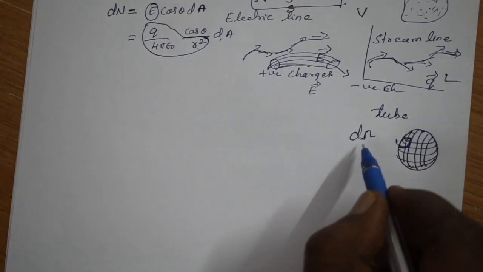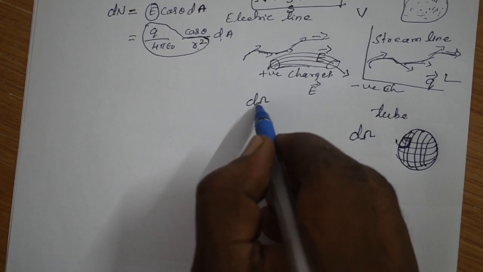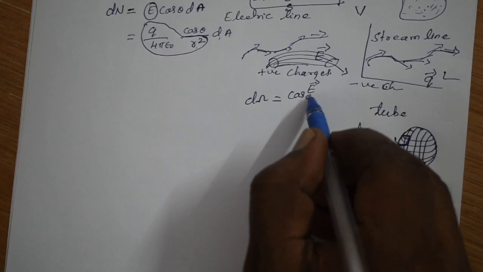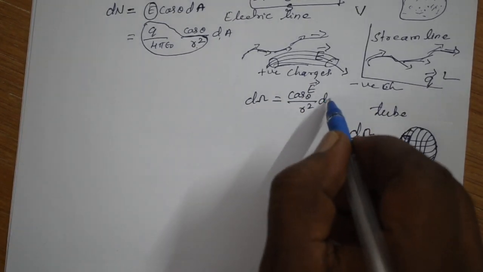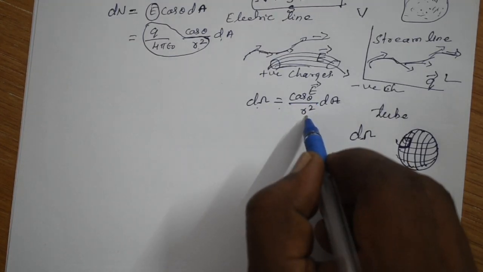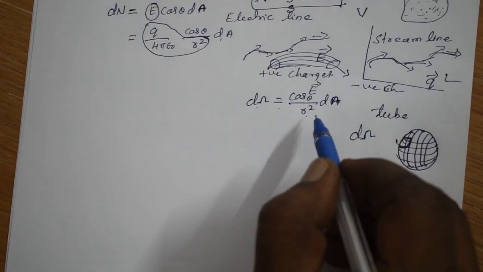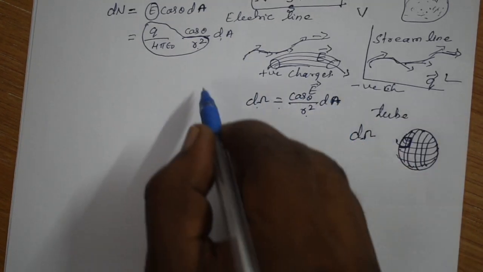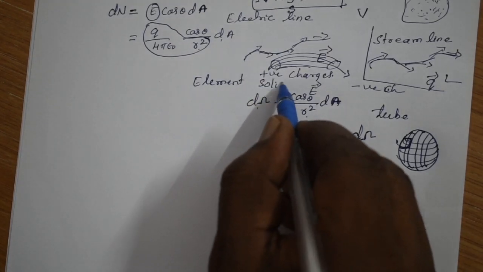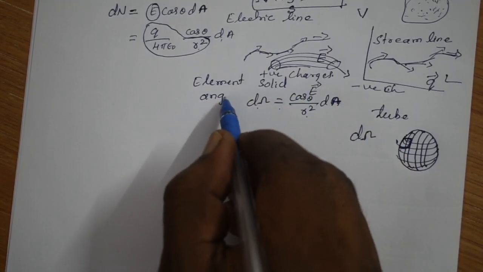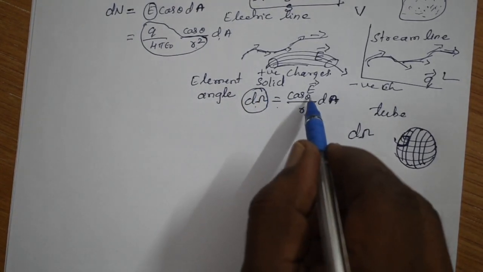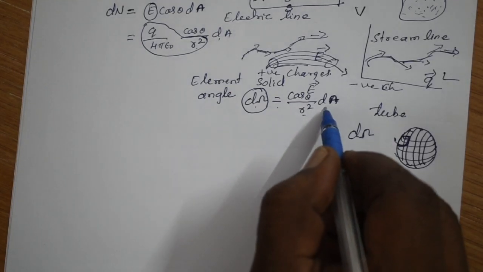so called element of solid angle, and that element of solid angle is given by d omega is equal to cos theta divided by R square into dA. So this is so called element of solid angle. Okay, and it is denoted by d omega, and it is given by cos theta by R square into dA.